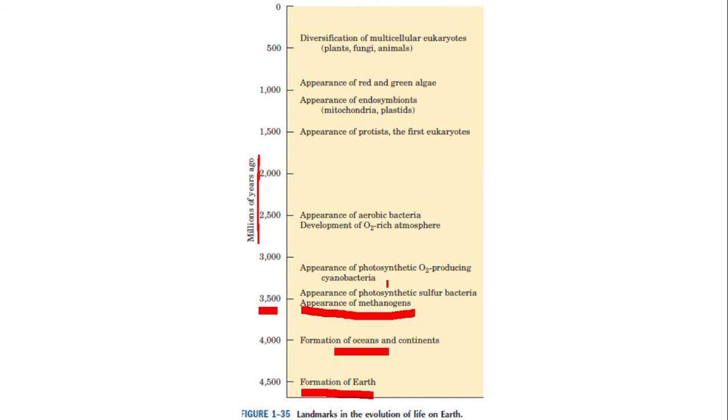Then there is appearance of photosynthetic organisms. Remember, till the appearance of the photosynthetic cyanobacteria, there was no oxygen in the atmosphere. The atmosphere was highly reductive. There was no oxygen in the atmosphere. Today we have a very good percentage of oxygen. Over 20-21% of oxygen is there in the atmosphere. All of it is because of the functioning of the oxygen-evolving photosynthetic organisms. And then came the appearance of aerobic bacteria. What is aerobic? Oxygen consuming. Remember, first of all appeared the photosynthetic oxygen-producing organisms. Then depending upon that oxygen evolved the aerobic organisms.